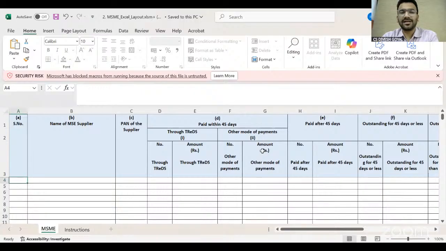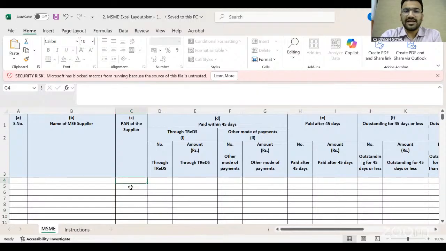In V3 version, all the invoices of one vendor shall be mentioned in a single entry. It means the vendor is Mr. A. You will mention here Mr. A, PAN of Mr. A. Now, if you mention the PAN of Mr. A more than one time in this Excel sheet, then this Excel sheet will not get uploaded into the MSME 1 form. So one vendor, one time you can mention here. Make sure all the invoices of one vendor are clubbed, and accordingly you have to fill the form. I will tell you how.